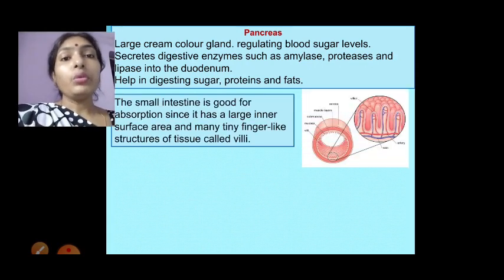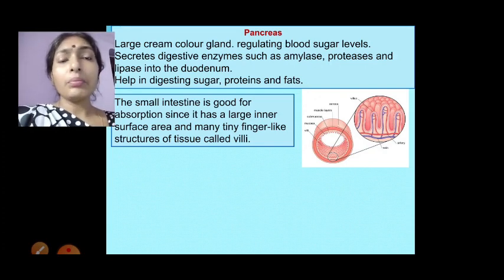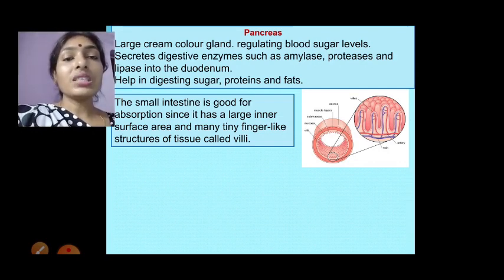Now, the food that is digested completely in the small intestine gets absorbed by our body, and this also happens in the small intestine. So food gets completely digested and absorbed in the small intestine. If you observe this picture, you can see finger-like structures called villi.